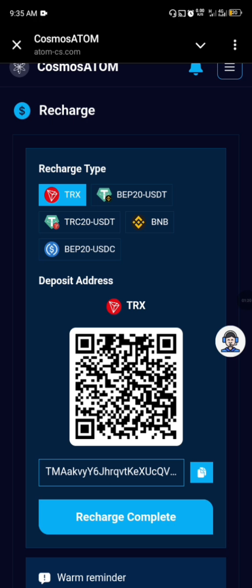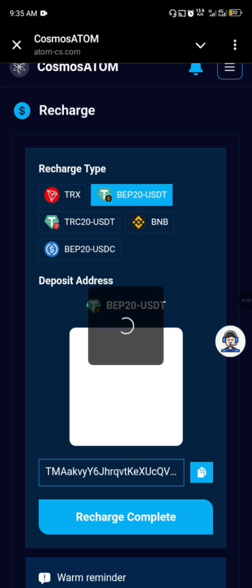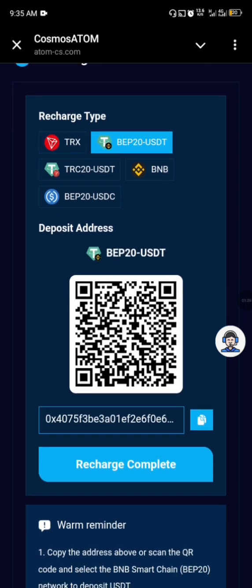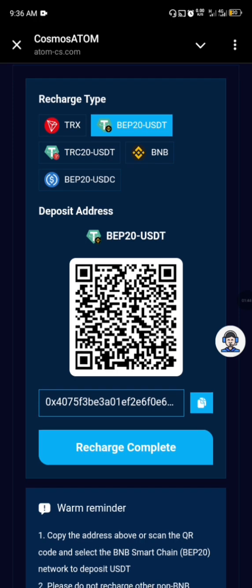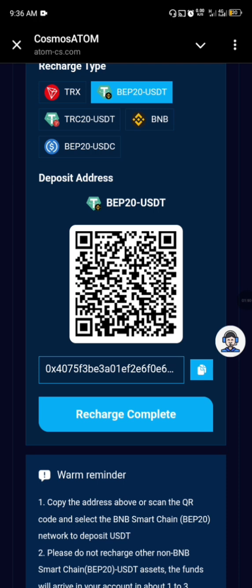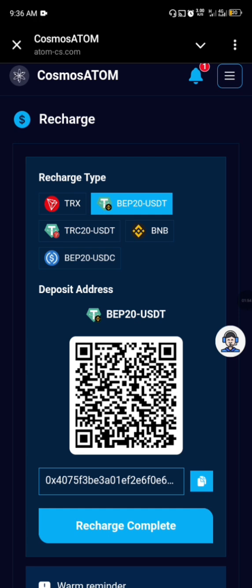I like to deposit with BEP-20, which is USDT, and TRC-20. Each of them, just click on it. Let me use BEP-20. Once I click on this, all you need to do is copy the address, and then you go to your crypto wallet. Once you reach your crypto wallet, go to where you have the BEP-20 USDT coin, and make a deposit of a minimum of $10. Once you have deposited the money, come back here and click on recharge complete, and the money will be in your account.